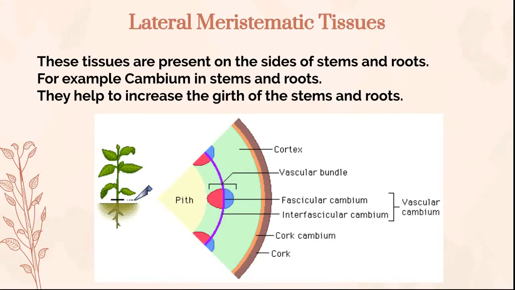Next, we come to lateral meristematic tissue. These are present on the sides of the stems and roots. For example, cambium in stems and roots. They help to increase the girth of the stems and roots. Girth means width. They are increasing the plant in width. They are causing the plant to grow width-wise. So, which meristematic tissue is responsible for growing in girth? Lateral meristematic tissue, and it is often present on the sides.